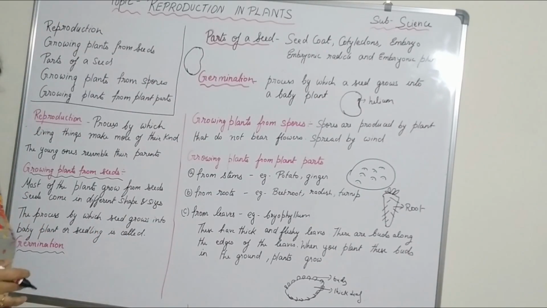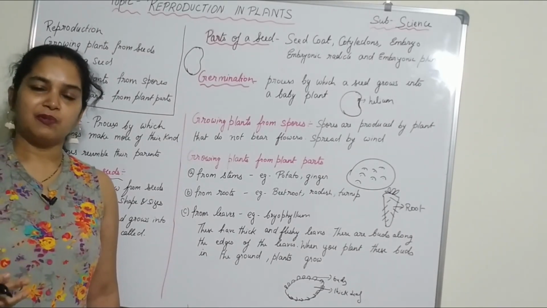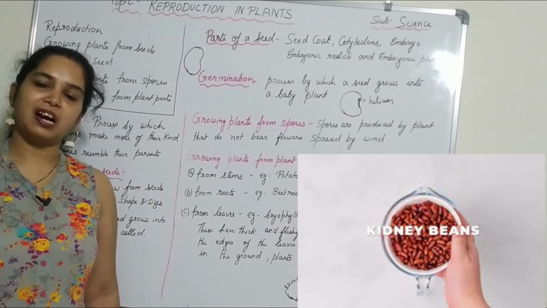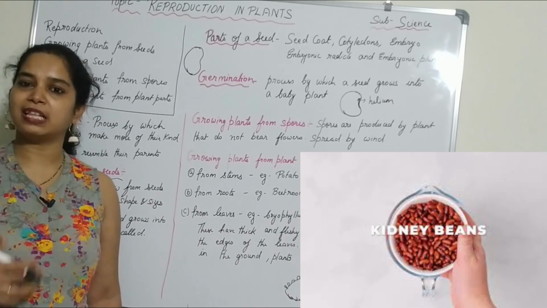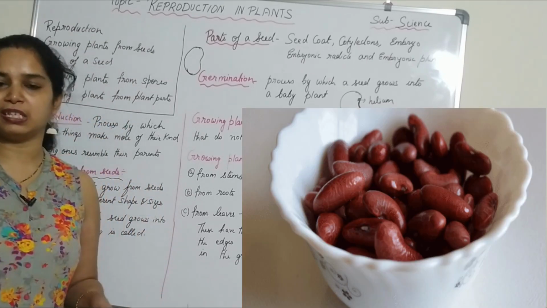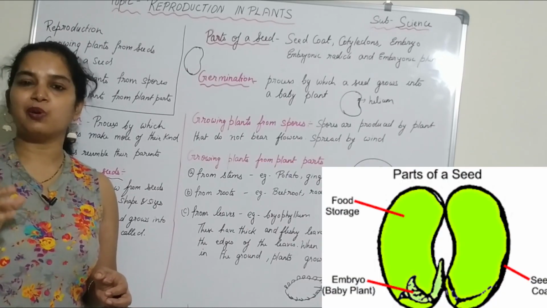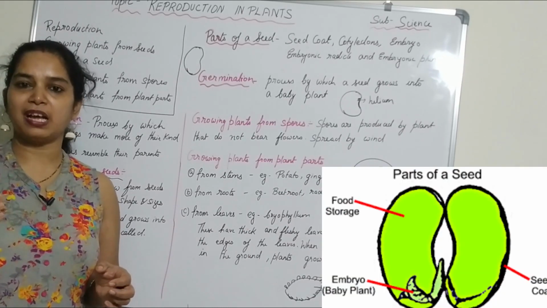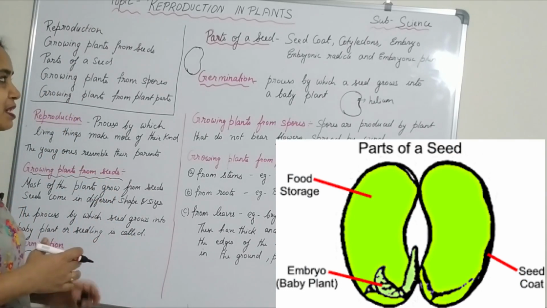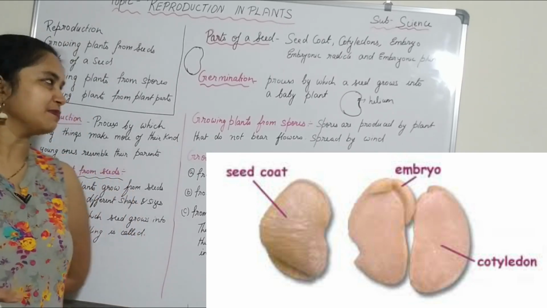When you soak the rajma seed for making rajma sabzi curry, you soak the seeds overnight in water, and after 8 hours when it is soaked, you boil it and then make it into a curry. So if you soak the seed in water, the next day you will find the seed has swollen. The seed contains food material inside it, and the rajma seed contains more protein that can be eaten.